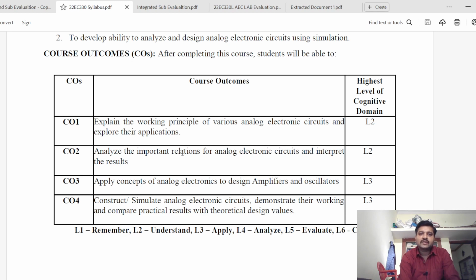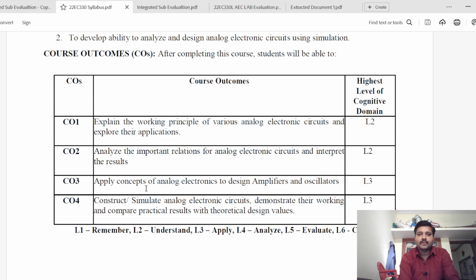So analyzing the important relations, there are certain performance parameters of these amplifier circuits. You need to analyze that and you should be able to interpret the results. And the third CO, the course outcome, is to apply the concept of analog electronics to design amplifiers and oscillators.